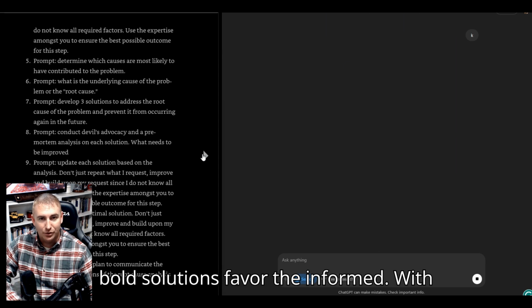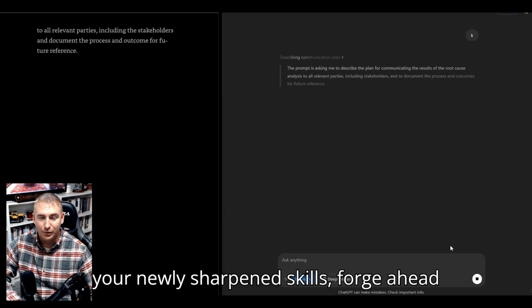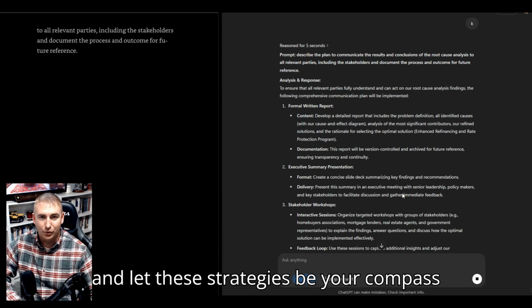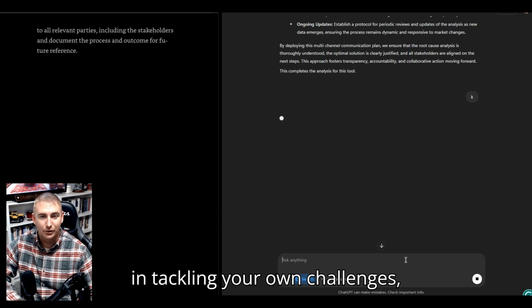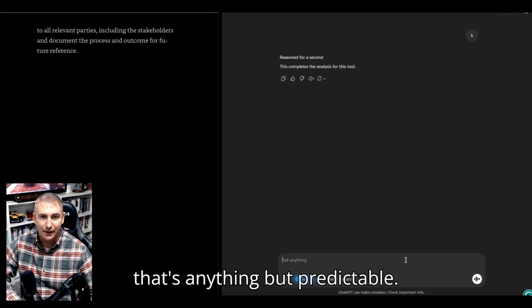Remember, bold solutions favor the informed. With your newly sharpened skills, forge ahead and let these strategies be your compass in tackling your own challenges, consistently staying ahead in a world that's anything but predictable.